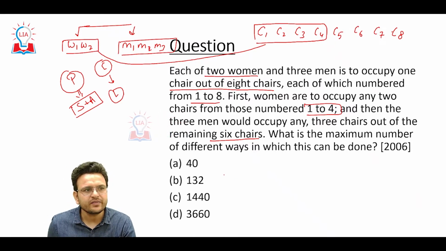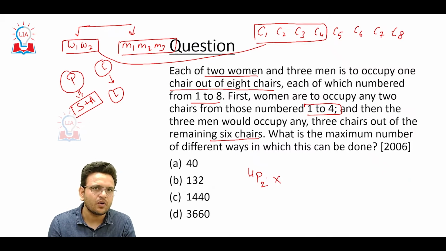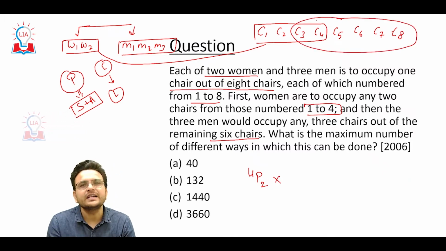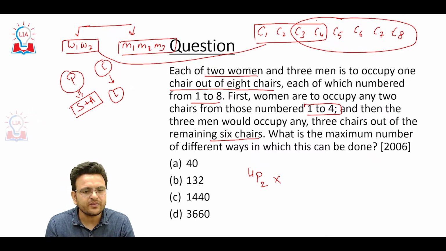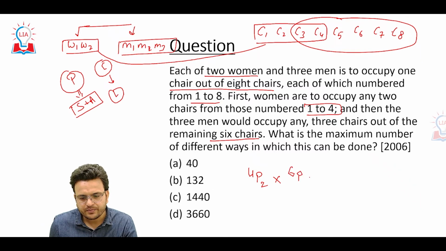So how many ways can 2 women sit among 4 chairs? 4P2. Now 2 chairs have been occupied, so there are 6 remaining chairs. In the remaining 6 chairs, in how many ways can 3 men occupy them? 6P3.